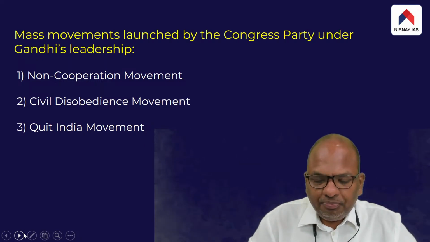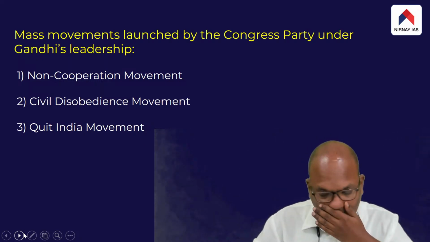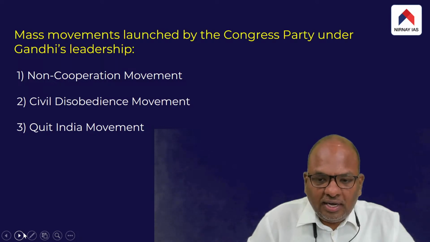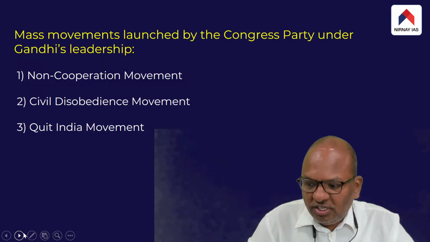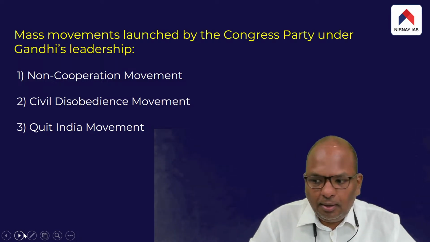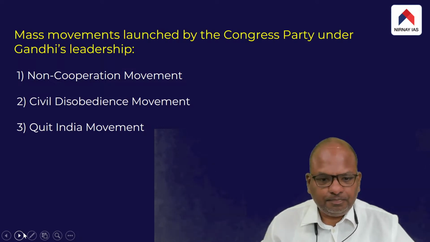So basically, the Congress Party, under the leadership of Gandhiji, launched and carried out three mass movements in India.